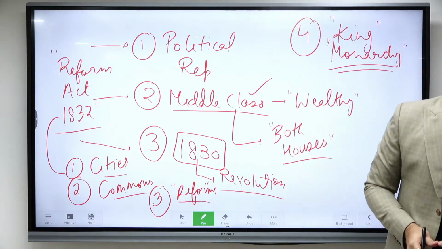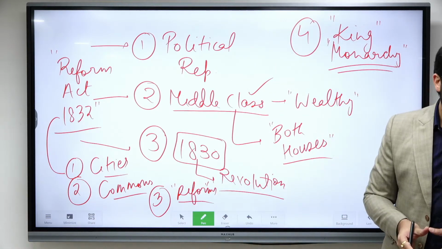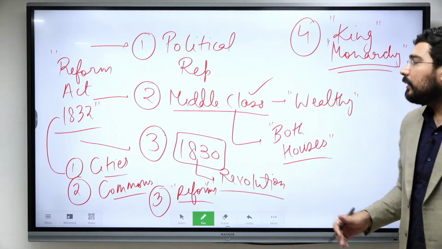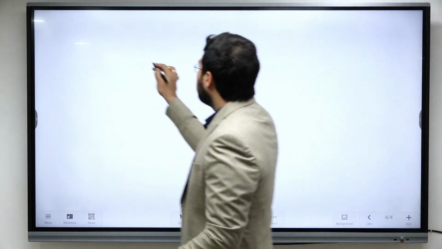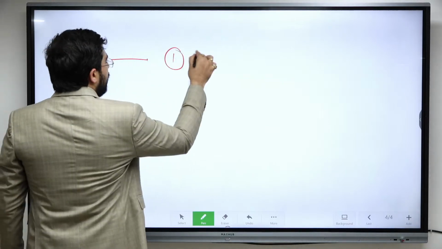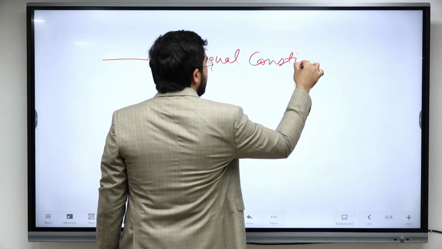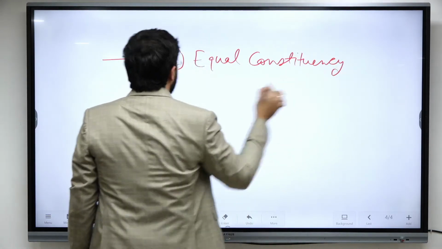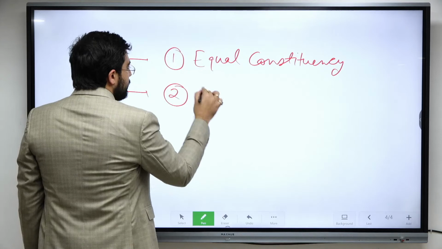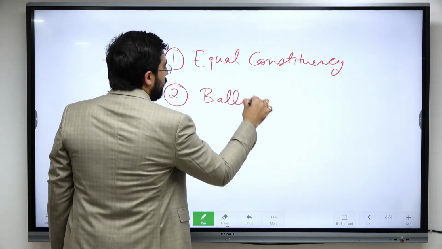At this point of time, many demands were being generated within Britain, and those demands wanted equal constituency. All of you know what the ballot system is?